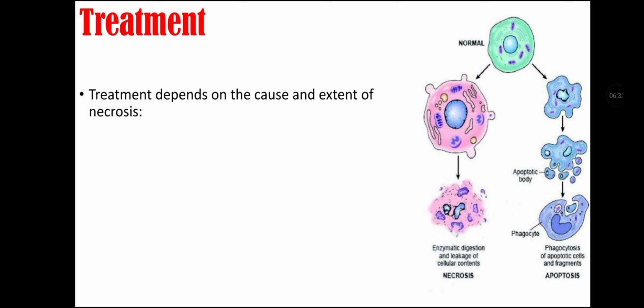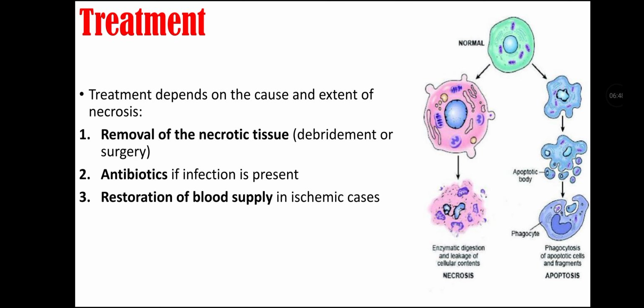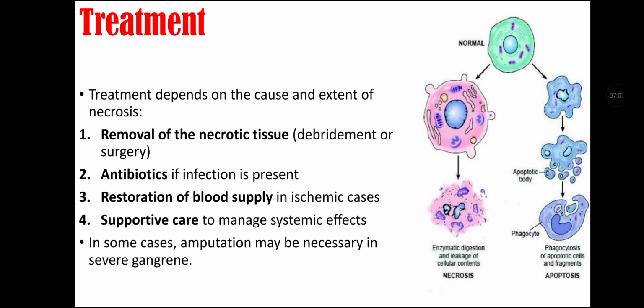Treatment of necrosis. Treatment of necrosis depends on cause and extent of necrosis. First, we can remove the necrotic tissue, that is also called debridement or surgery. Second treatment option is antibiotics. If infection is present, antibiotics are given. Third is restoration of blood supply in ischemic cases so that the tissue that is not affected remains healthy. Fourth, we can also do supportive care to manage systemic effects because of necrosis and inflammation. In some cases, amputation may be necessary in severe gangrene.